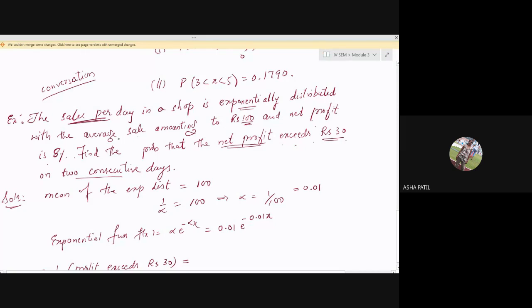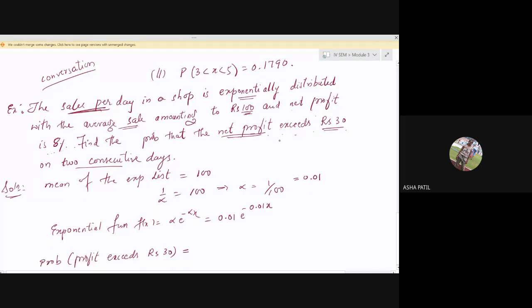Whatever average is mentioned, it is about the sales on that day, and what they have asked is about the profit exceeding 30. And they have also mentioned that net profit is 8%. With this, what you have to do? Any idea? Did you get? What is to be written?